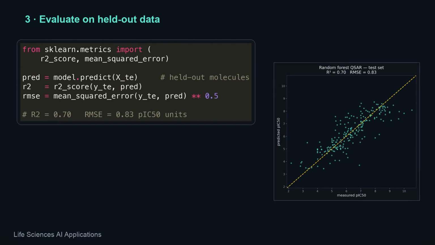The moment of truth, we predict on those held-out molecules and score ourselves. Two numbers. R², the fraction of the variation we explain, 0.70. And RMSE, the typical error, 0.83 pIC50 units. On the plot, each point is one test molecule, predicted against its real value. The tighter they hug the dashed line, the better. And ours hug it reasonably well.